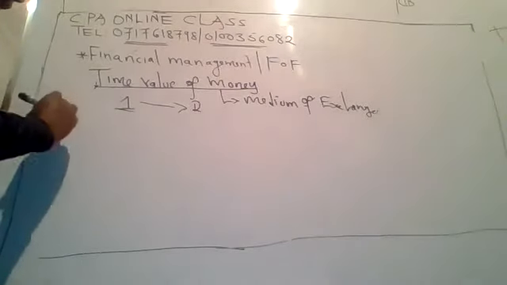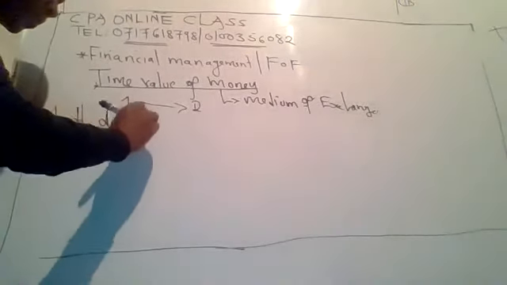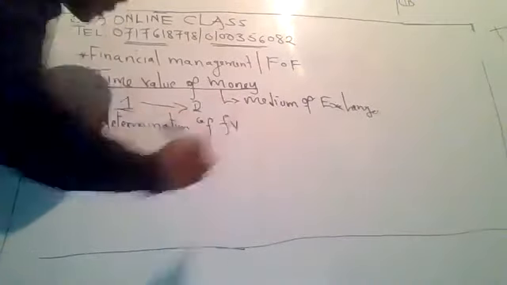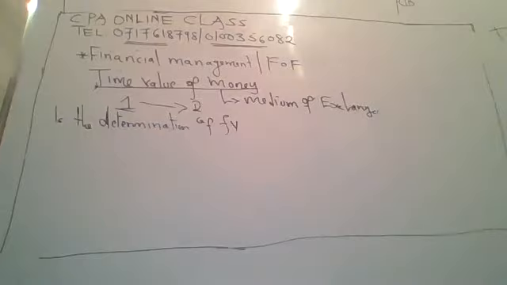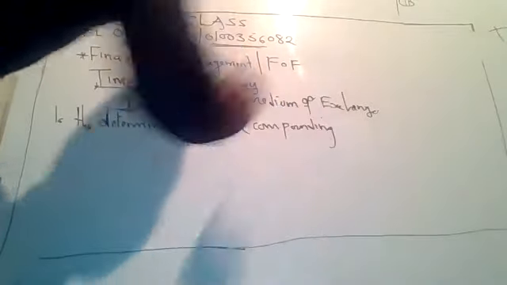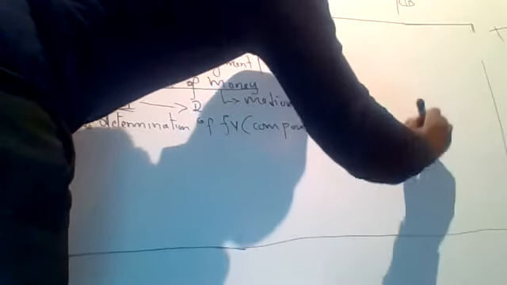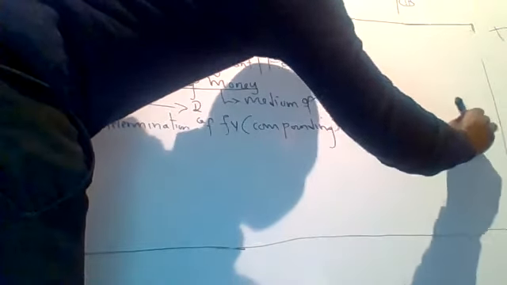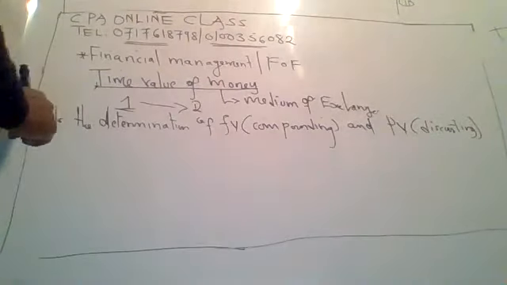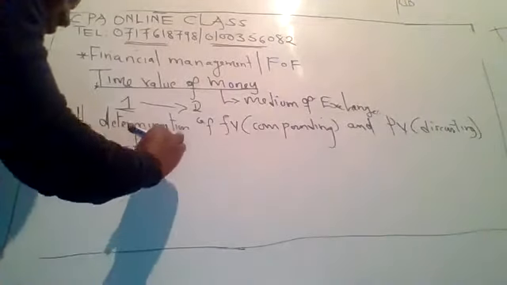And now we want to see the definition of time value of money. It is the determination of future value (compounding) and present value (discounting) of expected cash flows.